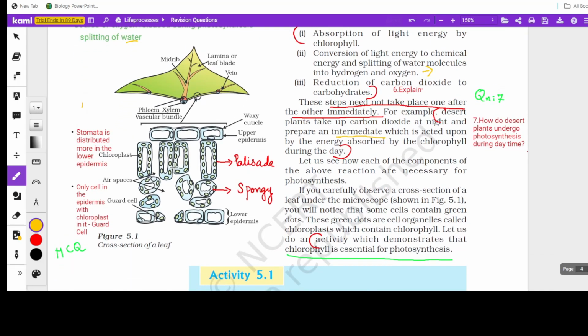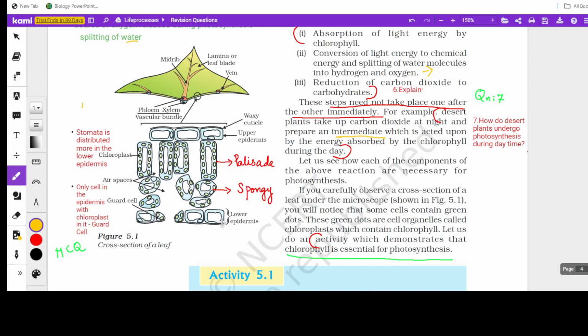Now this diagram, in many question papers we can see this diagram. It shows the upper epidermis with waxy cuticle, the lower epidermis and stomata, and you can find the stomata is widely distributed. Only one stomata is shown here, but that represents that stomata are widely distributed in the lower epidermis. Then you can see some beaded structures, which represent chloroplasts.